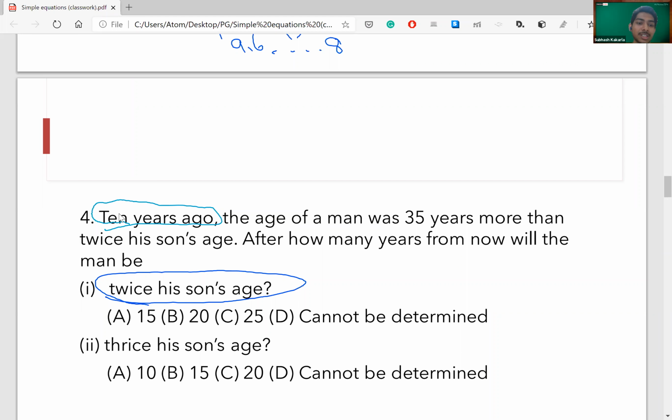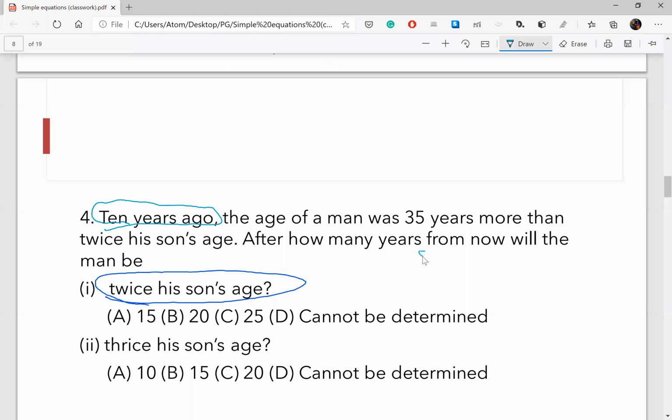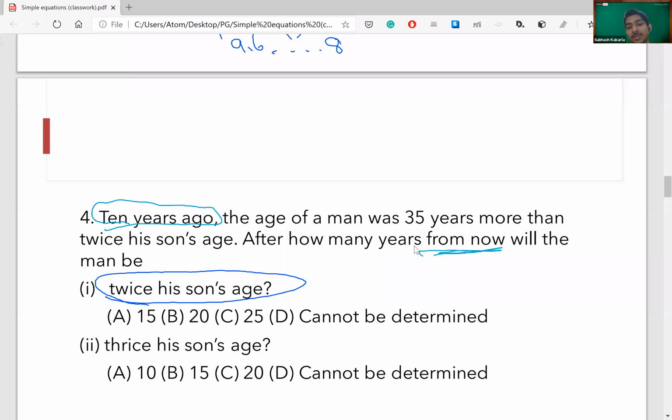Okay. Now, what are the first three words of the question? Sorry. What are the first three words of the question? 10 years ago. Yeah. And what is the final line of the question? After how many years? From now. From now. So you will have to subtract 10.